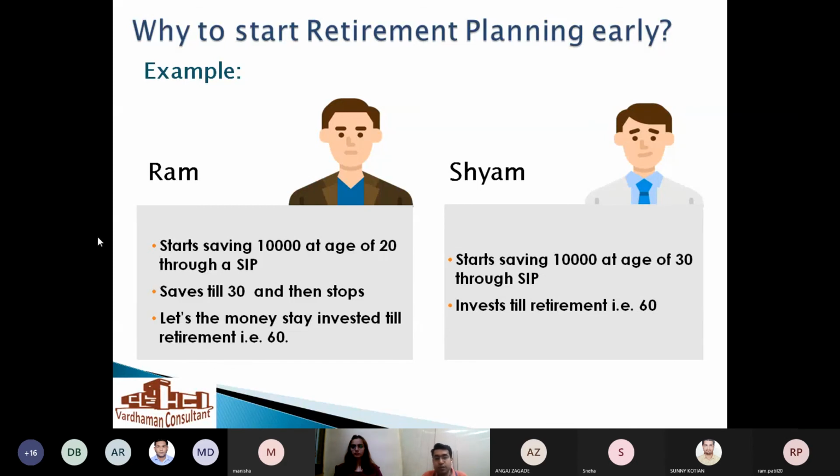Now here is a small poll. Who do you think has made more money, Mr. Ram or Mr. Sham, at the end of the day? Okay, Mr. Sunny is saying Ram. Okay, Dipti, Ram. Why? Can you be precise? Why? Okay. And what could be the difference between the two? So let's find out.